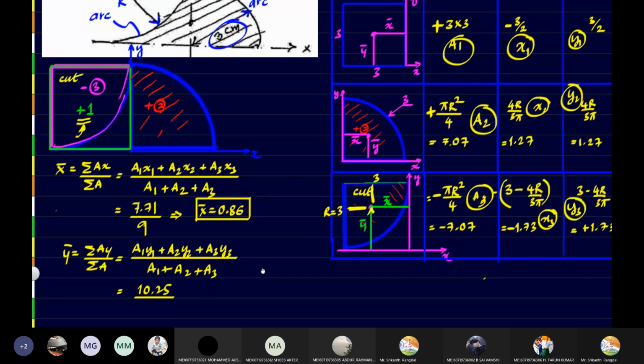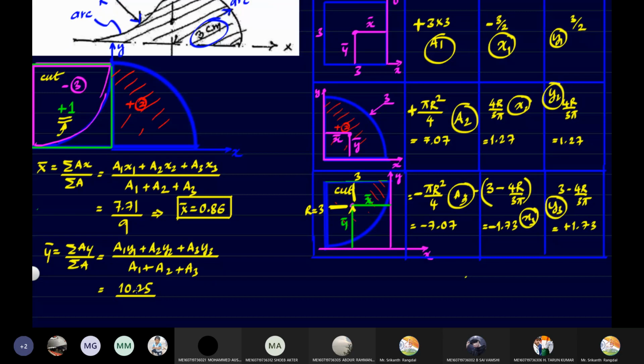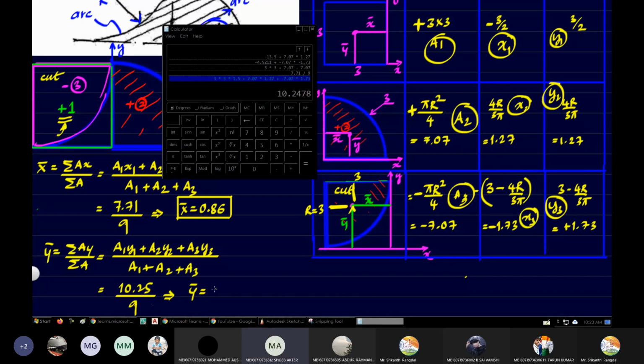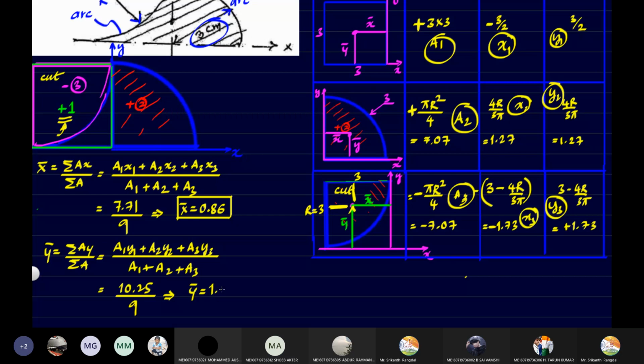And the denominator, of course, will be the same as before. That will be 9. So calculate what will be y bar. 1.386, sir. 1.386. Now 6 is greater than 5, so we have to round it off to 1.39. Okay. So this is our problem. Any doubts here?